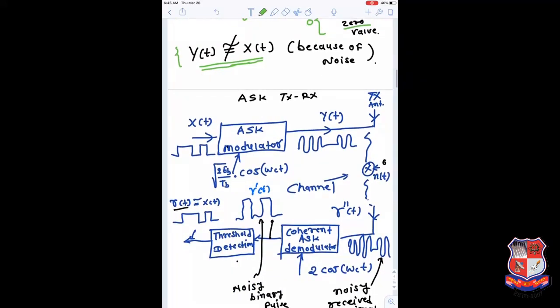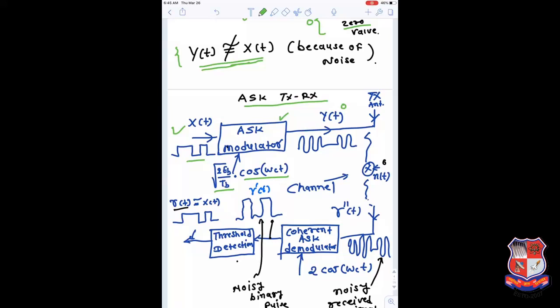So this diagram will demonstrate the things. Here, the first diagram is the ASK transmitter. That remains the same. We are assuming you have x of t signal in binary form. There is an ASK modulator which modulates your ASK binary signal with the carrier signal cos omega ct, with the amplitude of square root 2 EB by TB, and here you are getting y of t signal. Nothing is going to change too much over here, because the noise is basically a part of the channel and receiver circuit. So whatever you are transmitting from here will be affected at a later stage by the noise.